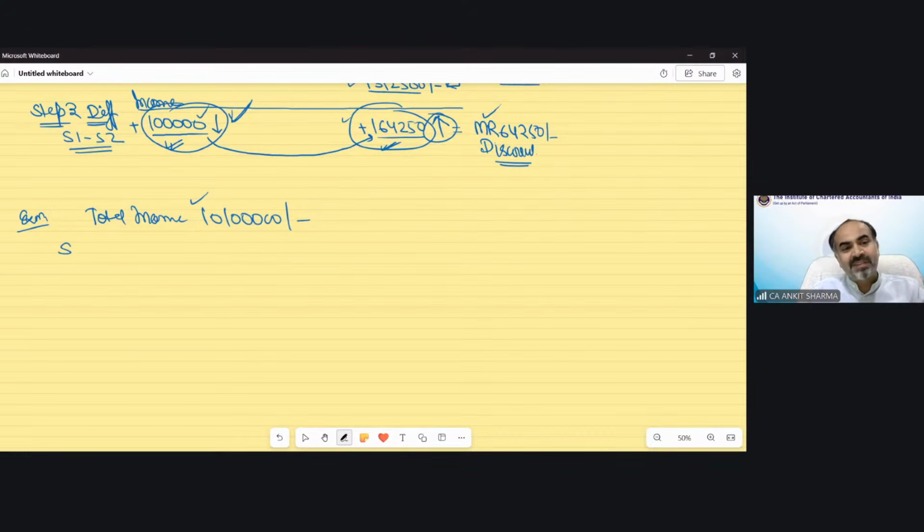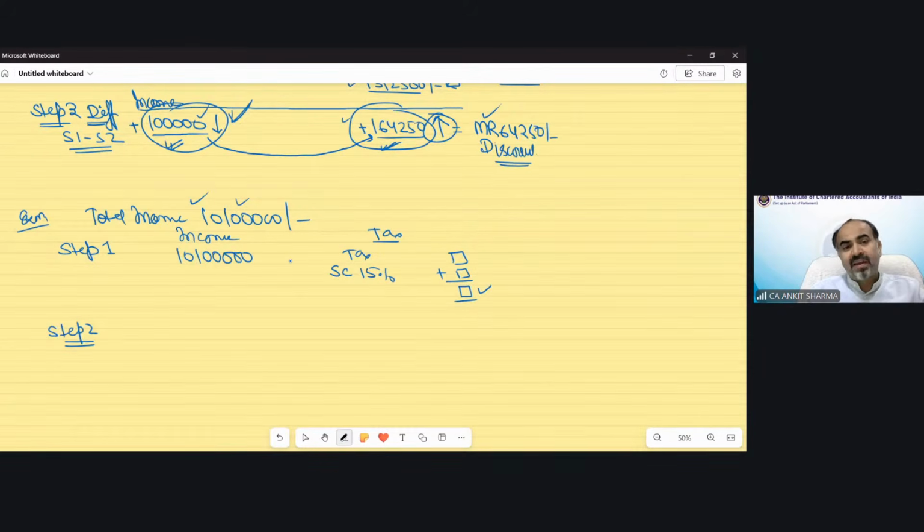The same steps we need to follow. There is just one difference. That's why we are discussing it. We have to write down the income, 1 crore 1 lakh rupees. We need to calculate the tax on it. Whatever would be your tax, on that tax the surcharge would be 15%, because if it exceeds 1 crore, the surcharge rate of 15% would be applicable. Clear? Now step number 2.